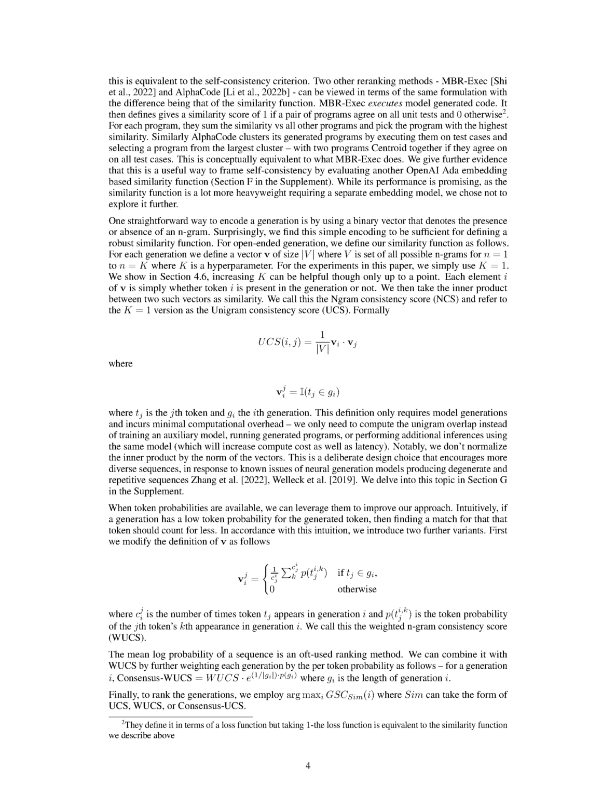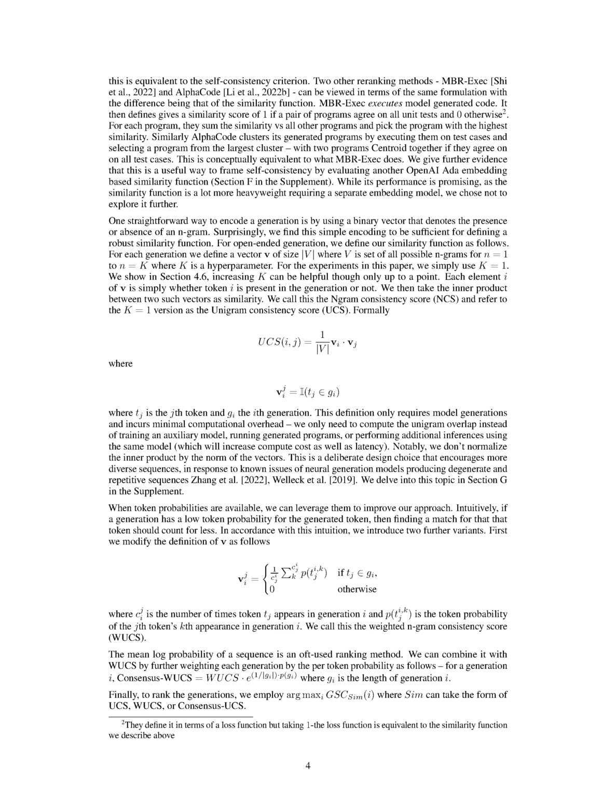When token probabilities are available, we can use them to improve our approach. If a generation has a low token probability for the generated token, then finding a match for that token should count for less. With this in mind, we introduce two more variants. First, we modify the definition of v to take into account the number of times a token appears in a generation and the token probability of each appearance. We call this the weighted unigram consistency score, WUCS. We can also combine the mean log probability of a sequence, a common ranking method, with WUCS by further weighting each generation by the per token probability.